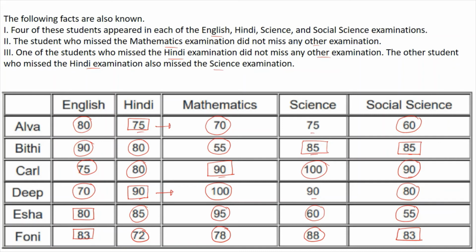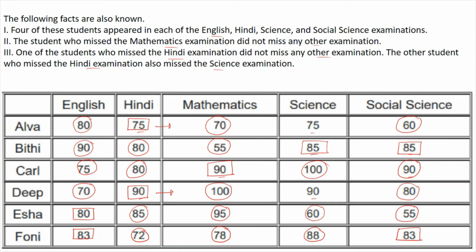So these 2 are the ones who did not appear in social science, right? So we know only 2 are to be missed. Okay, so we have found out by way of this all the people except for Elva and Deep, in which one of them has appeared in science and one of them has not appeared in science.